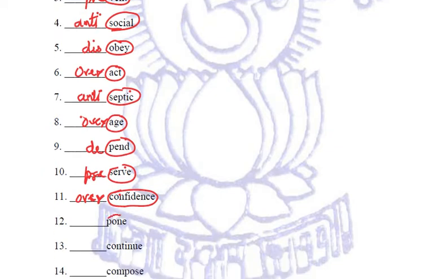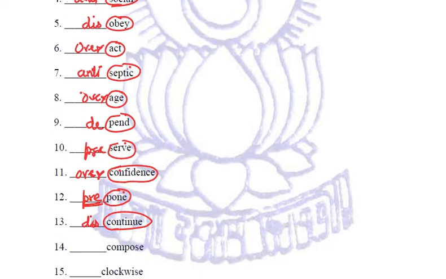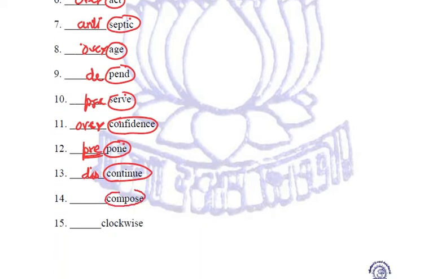Next word is pone. Either it is postpone if you are delaying something, or the word which is given to us, we are going to make use of that, prepone. We are making or scheduling something ahead of what exactly the plan was. Continue, the word is discontinue. Compose, we use the word, it becomes decompose.